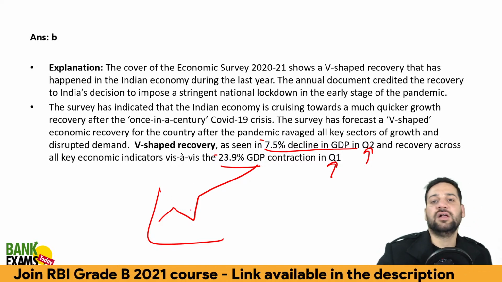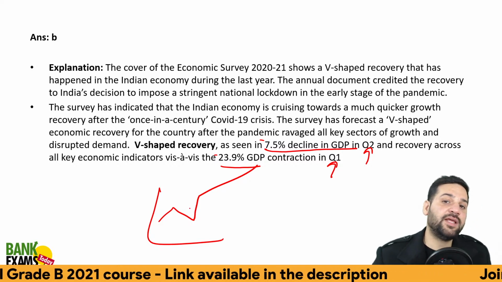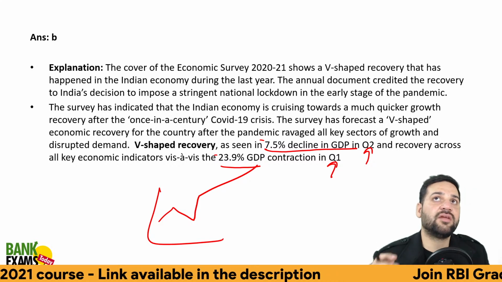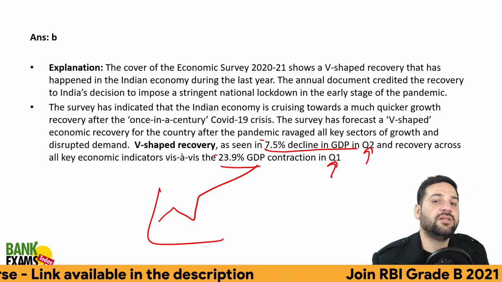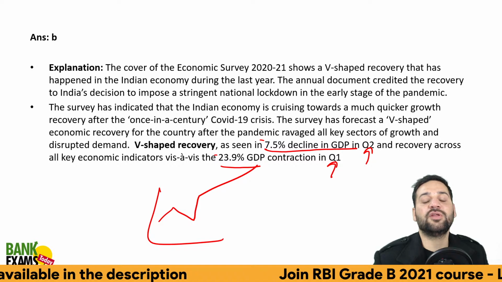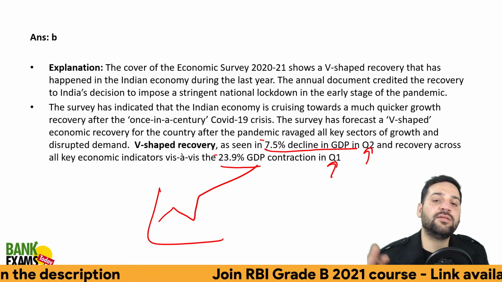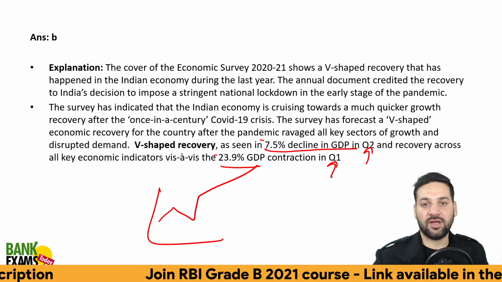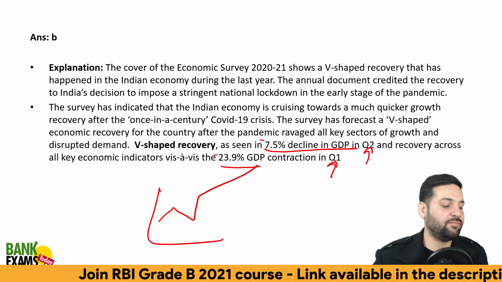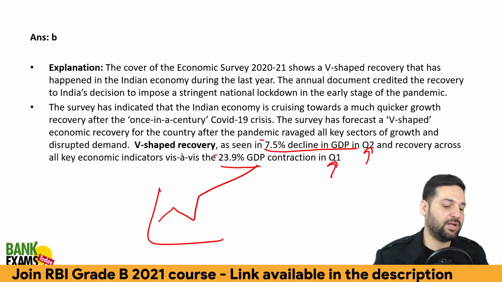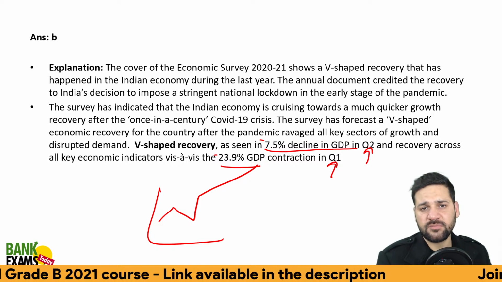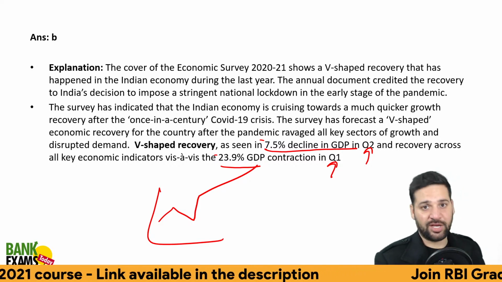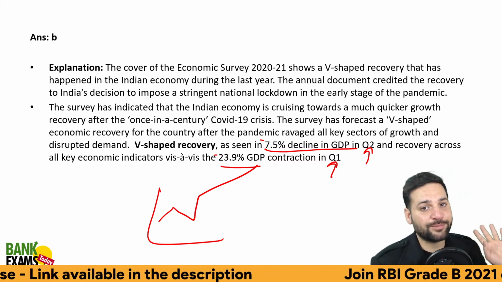There are indicators: the GST collection is more than 1 lakh crore for 3 consecutive months. This is a major indicator. I have already explained the various indicators in that lecture. It is in the very first chapter of volume 2 of the economic survey.